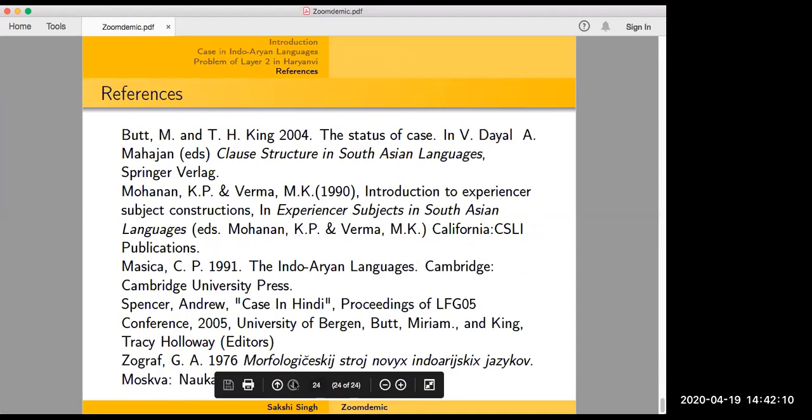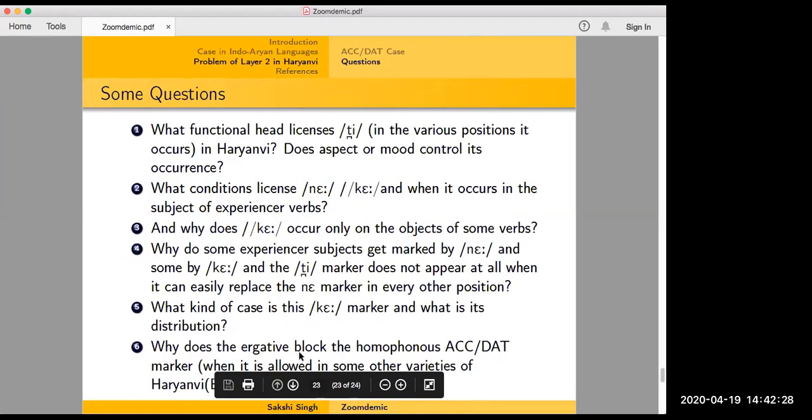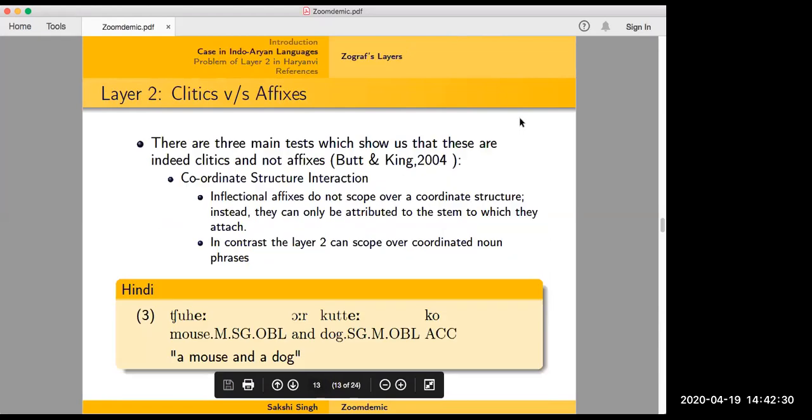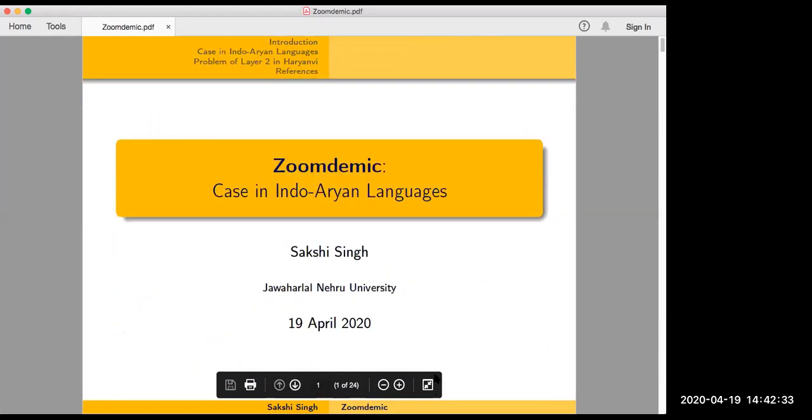And I guess that's it. So we can have some questions now if anybody has. Thanks, Sakshi. It was really good. So, questions. For starters, I can ask a question. Yes, sure. Thank you. No, it was very clear and a really good presentation.